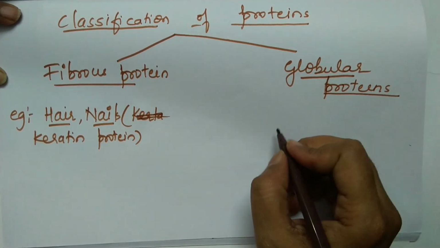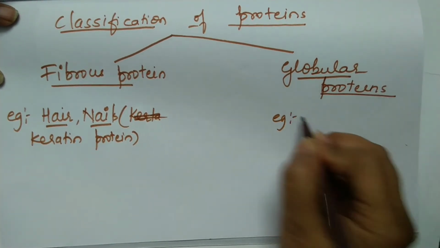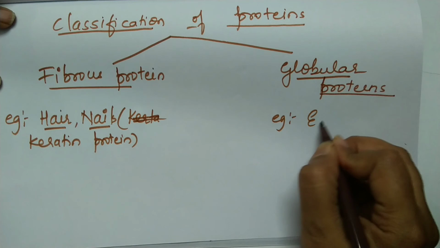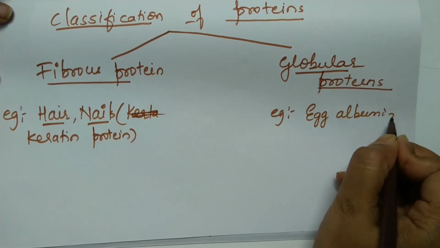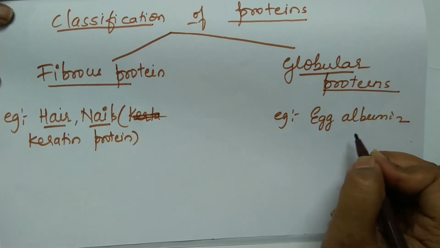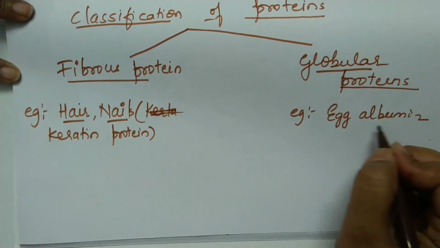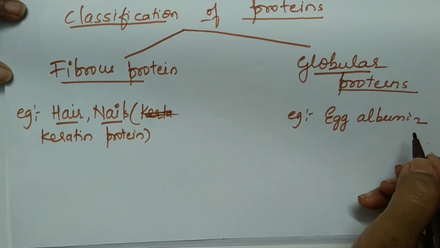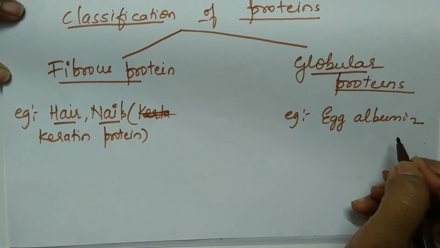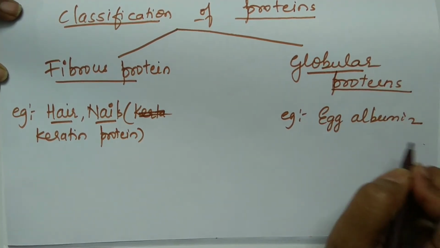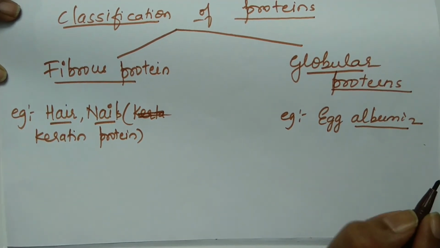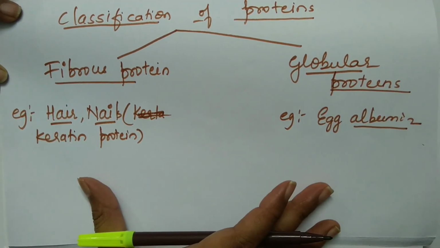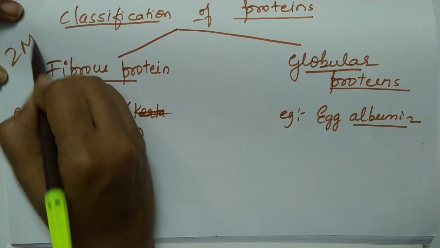And where is globular protein present? Example for that is egg albumin. In raw egg, whatever white watery part we get is called egg albumin, and that yellowish one is called yolk, which is nothing but fats. So I am interested in the white part of the egg. So what is the difference between them? It will be asked for 2 marks.